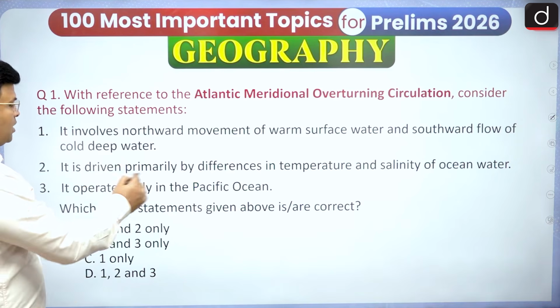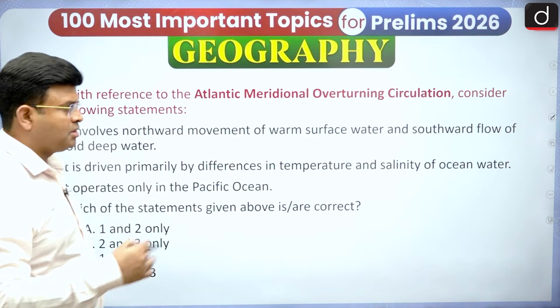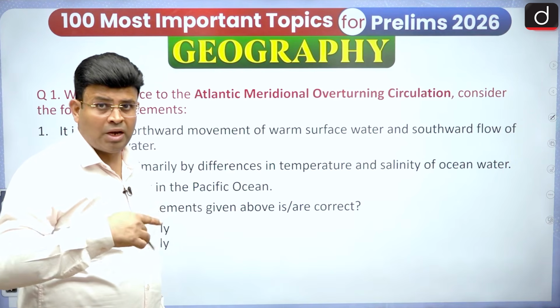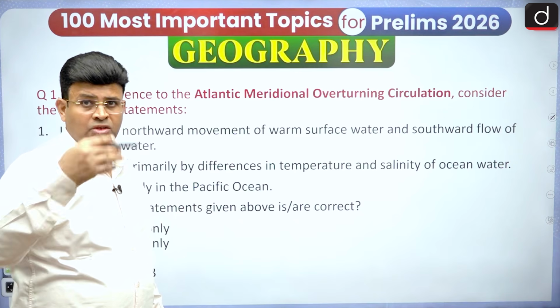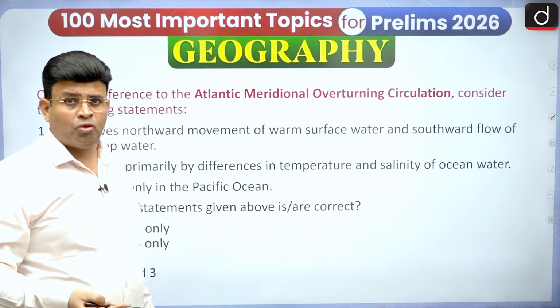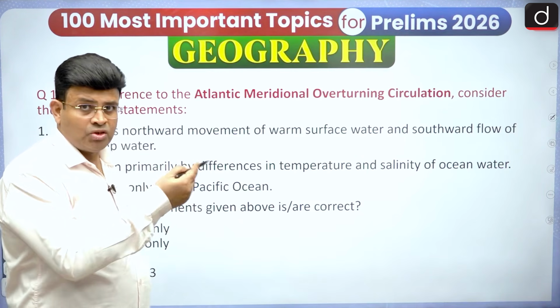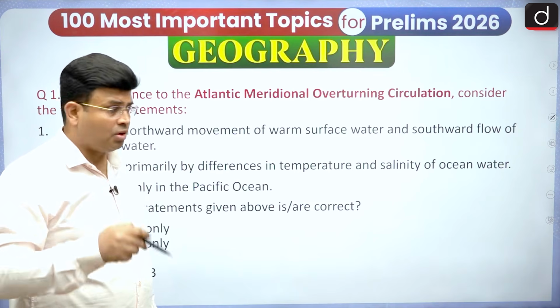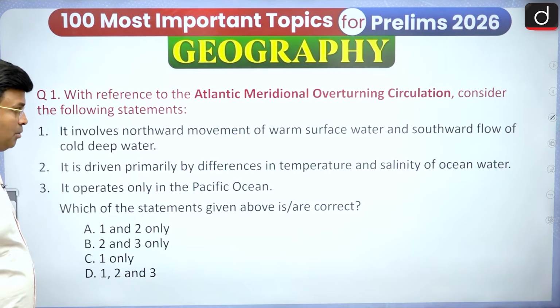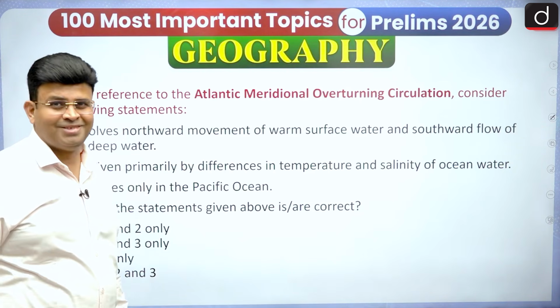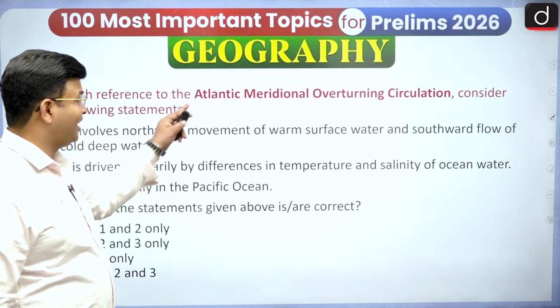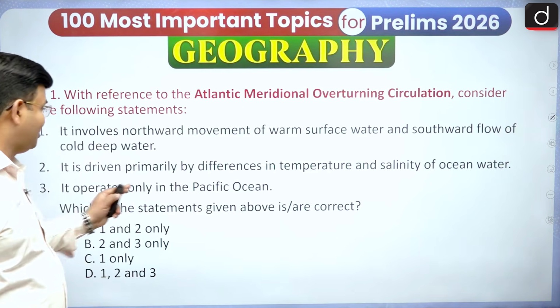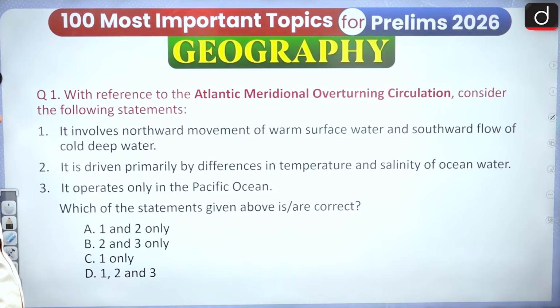Another, it is driven primarily by the difference in temperature and salinity of the ocean. I have talked about thermohaline. So where is the warm, where is the cold, I said that more salinity and all. So thermohaline, I have said: therm means heat, haline means salt. So it is driven primarily by differences in the temperature and salinity of ocean water. You have to see whether it is right or wrong. Another, it operates only in the Pacific Ocean. You have to think about it. Already it says Atlantic, and here it says it operates in the Pacific Ocean. So we have to see this question.